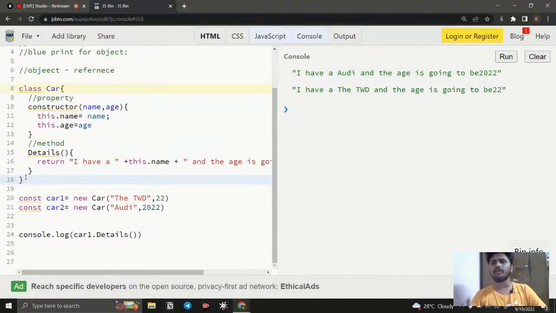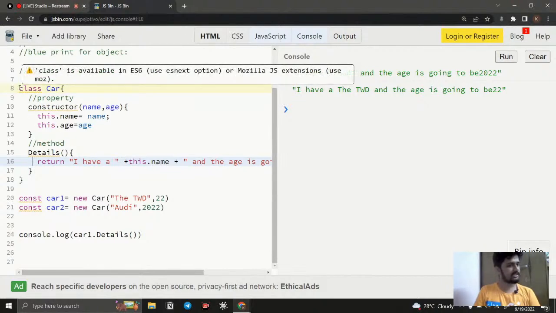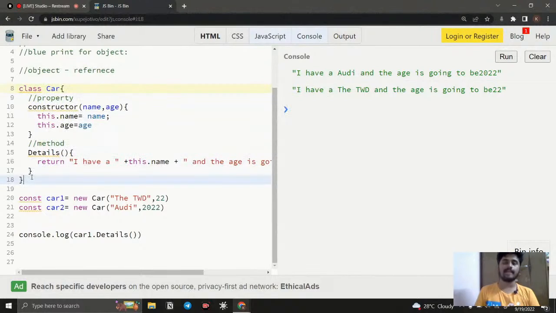So what is a prototype? Prototype is the way it is built. If I create a product and this is going to be my prototype, it means it is going to work like that. The method is not displayed inside the classes, it is displayed inside the prototype, because we put the function in the prototype itself. So every object created by using this class, the prototype will be the same there. It is going to be there only, and we can use it. So that is how it works.